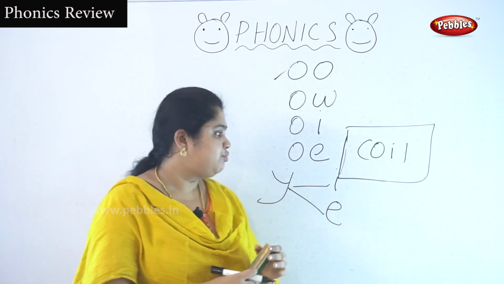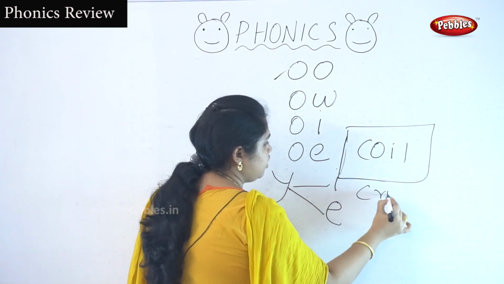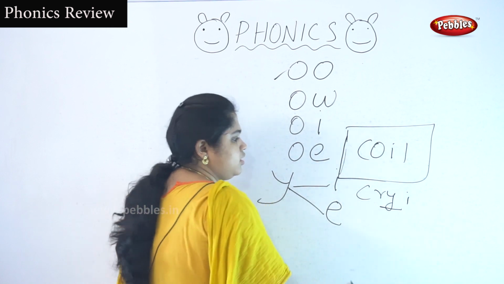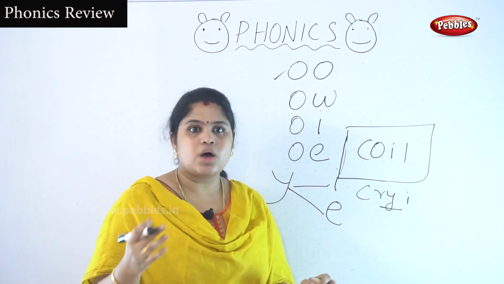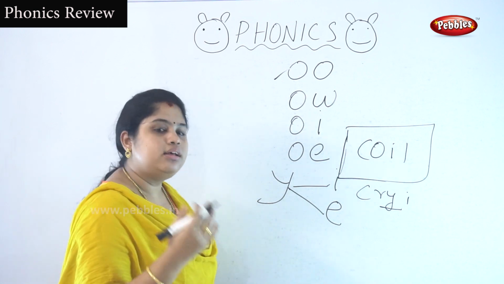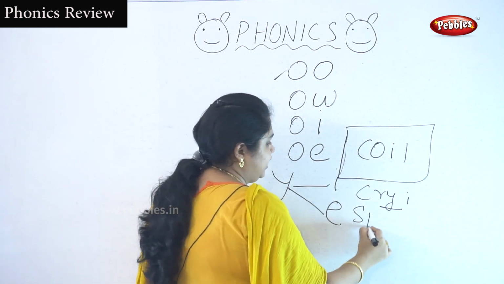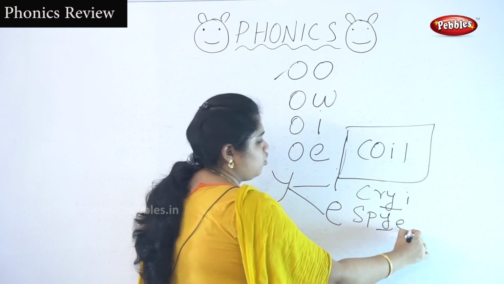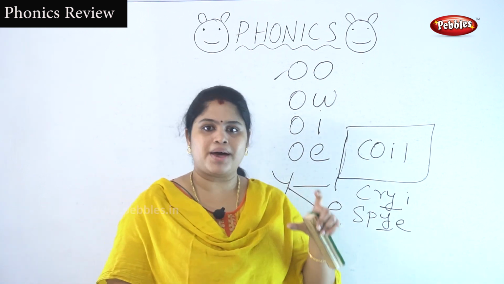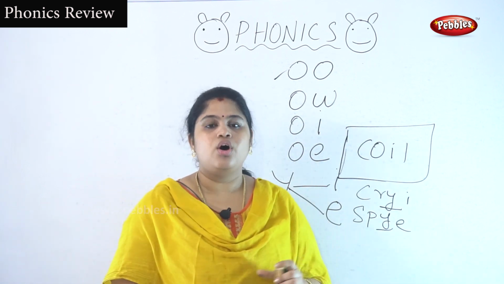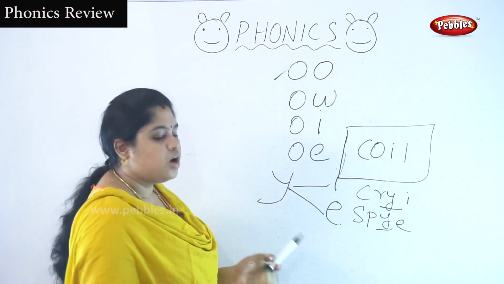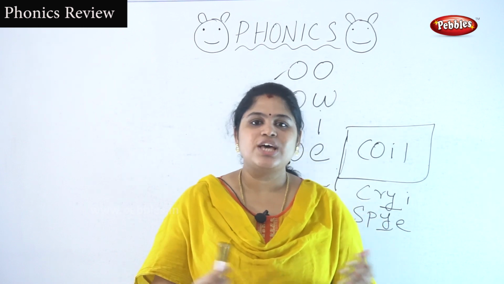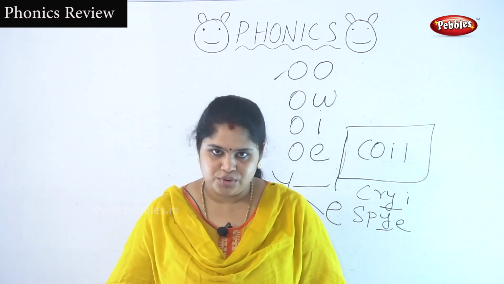Okay. Sometimes the Y sounds like I and sometimes the Y sounds like E. For example, if you take cry, you're getting an I sound, isn't it? And sometimes you can get an E sound. Spy. Okay, not spy, it's a spy. E sound. Okay, sometimes in a Y you can get an I sound and an E sound. Okay, these are the activities we have seen in our phonics class.